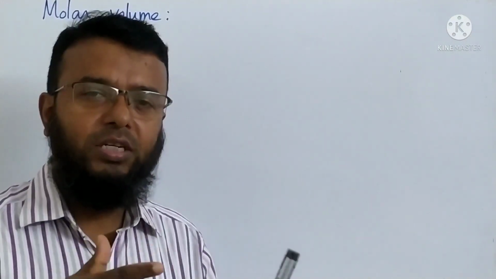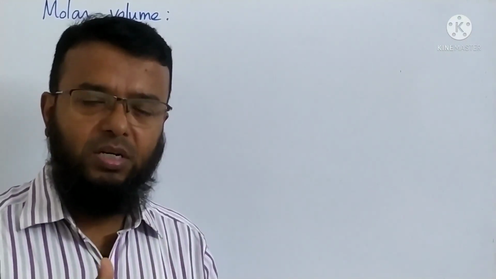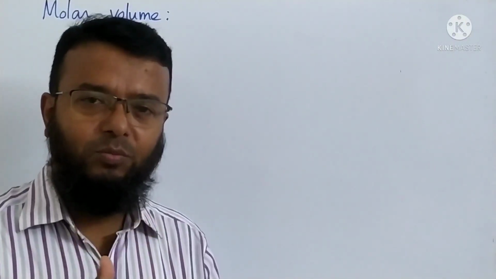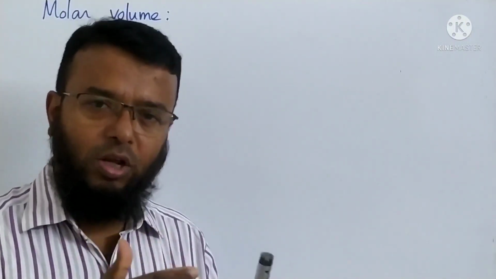Okay, dear students, I have discussed Avogadro number, then mole, then how to find out the molecular mass. Now molar volume.